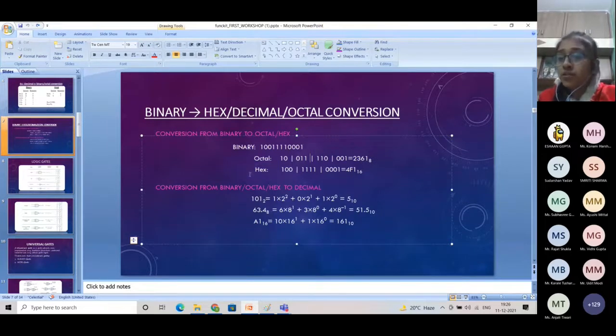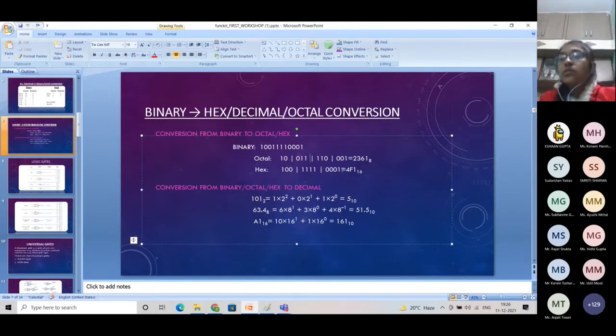Now if we come to the hexadecimal number system, hexadecimal means base 16, and base 16 means we need 4 bits to cover all these numbers. That means with 4 bits we can cover the numbers from 0 to 15.